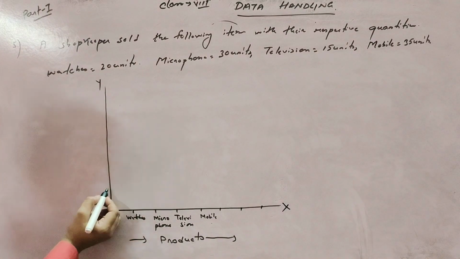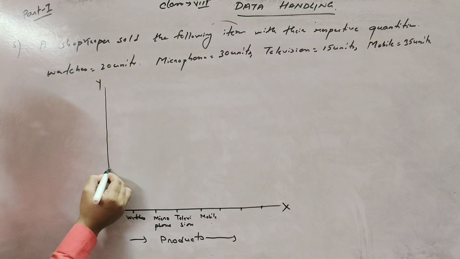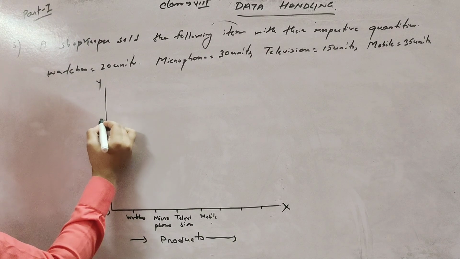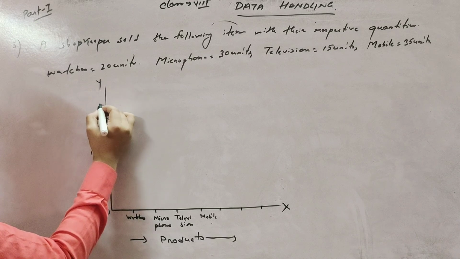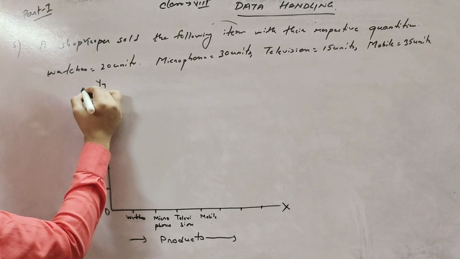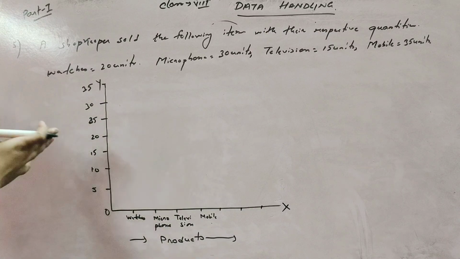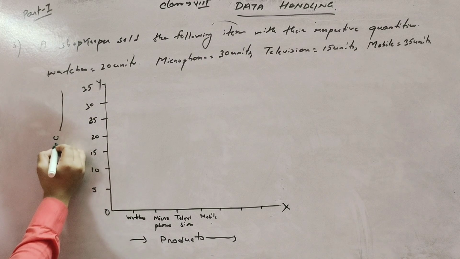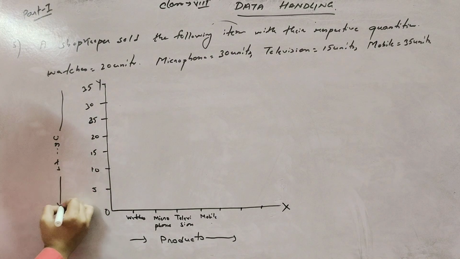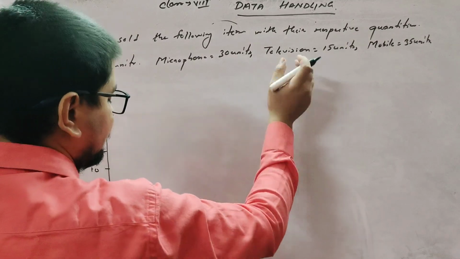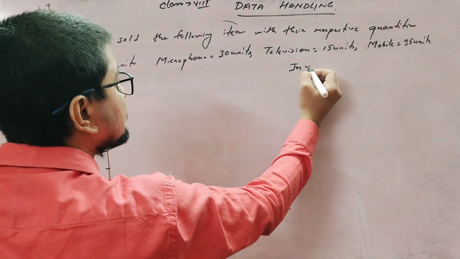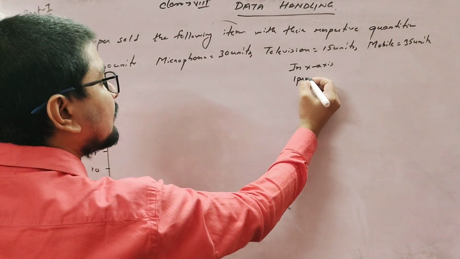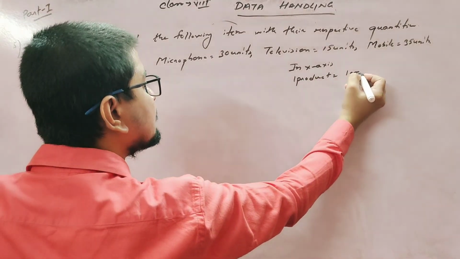Now here we mention the units, that is 5, 10, 15, 20, 25, 30, 35, because the highest given is 35. Here the units. In the x-axis, one product equals 1 centimeter gapping.